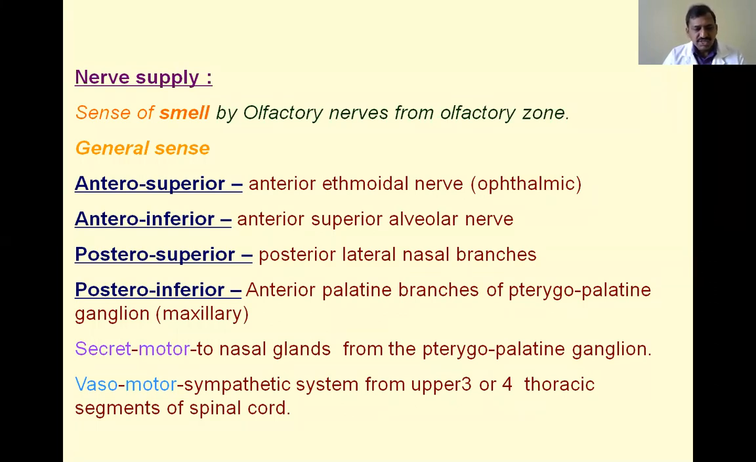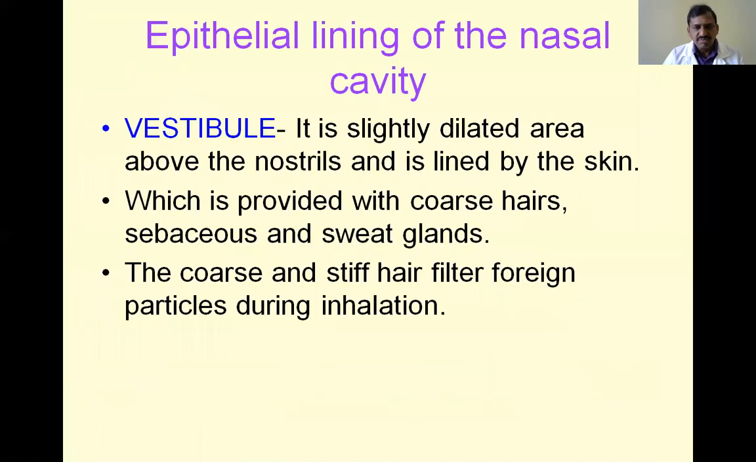The secretomotor and vasomotor fibers also supply the lateral wall of the nose. Secretomotor fibers come from the pterygopalatine ganglion. This is the ganglion of hay fever, responsible for the running nose. It stimulates the vasomotor fibers supplying the lateral wall of the nose and produces continuous discharge from the nose. The sympathetic fibers come from the third and fourth thoracic segments.